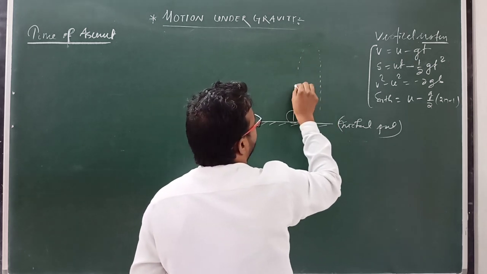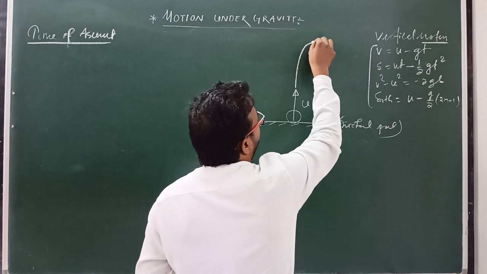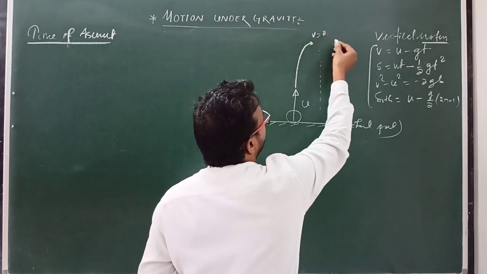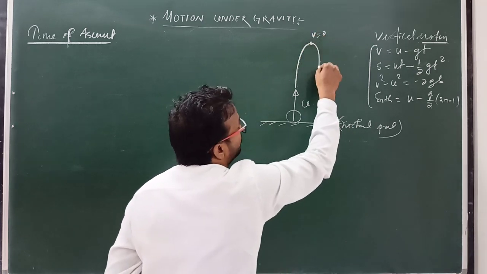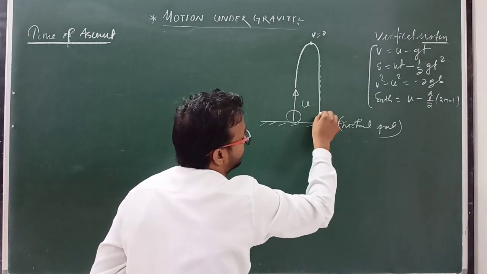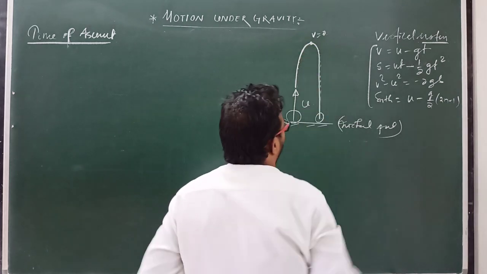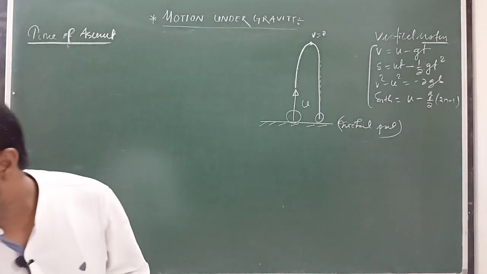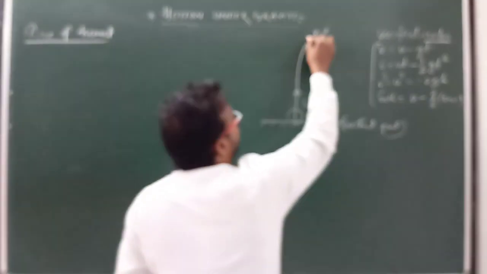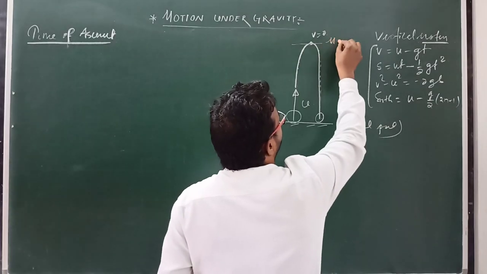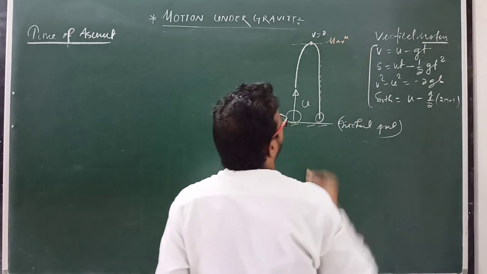A body goes in upward direction, then at the final point its velocity will be 0, and again it comes back to its original position, this position. And the time taken by the body to reach maximum height, this is maximum height.